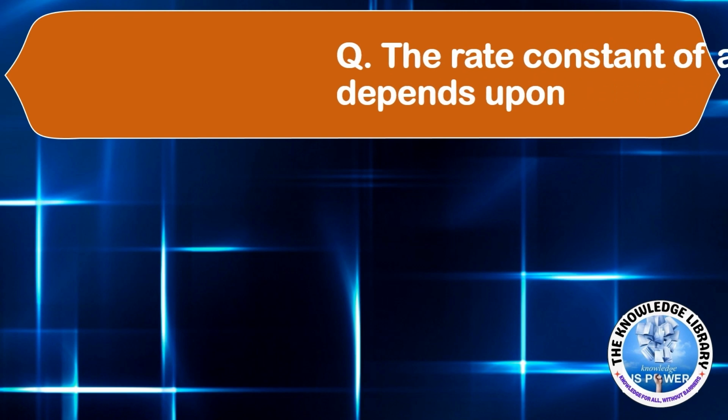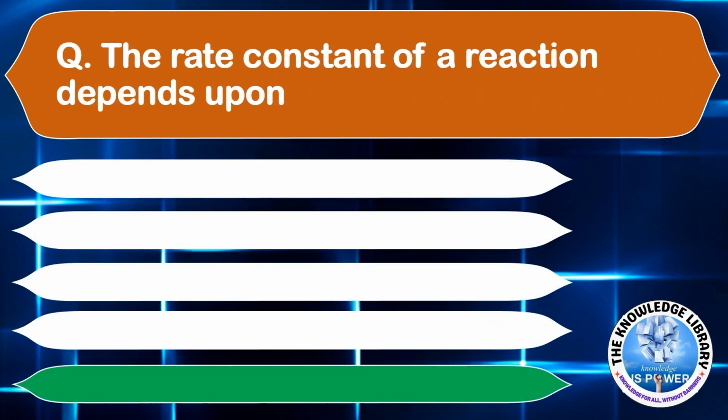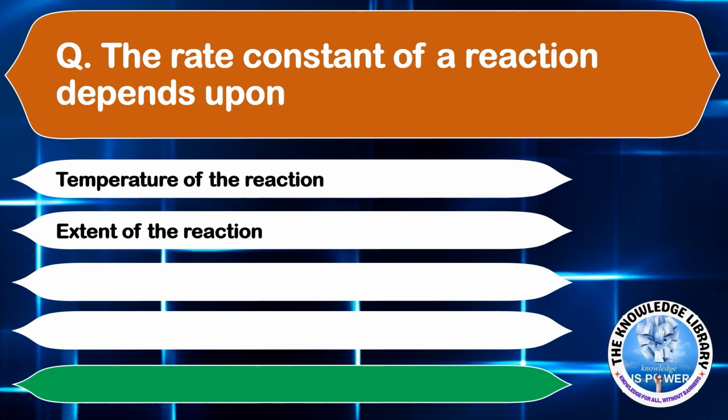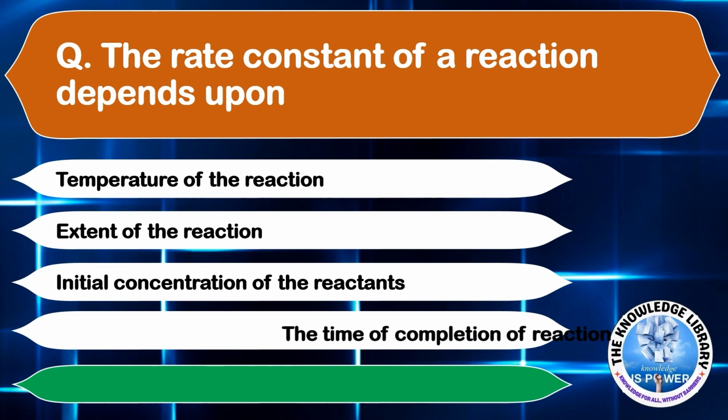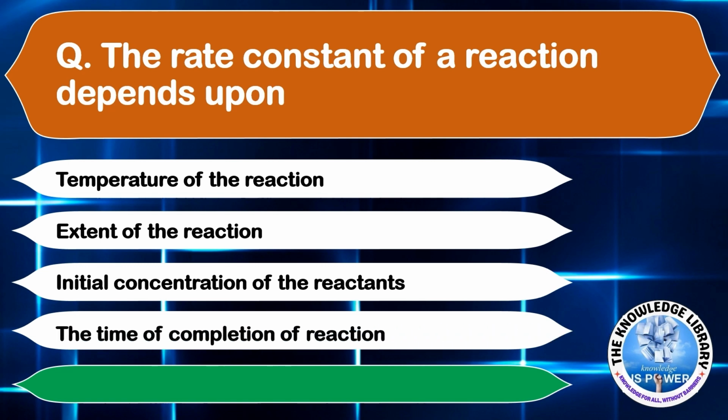Moving on to the next question. The rate constant of reaction depends upon option A, temperature of the reaction, option B, extent of the reaction, option C, initial concentration of the reactants, or option D, the time of completion of reaction. The correct answer is option A, temperature of the reaction.